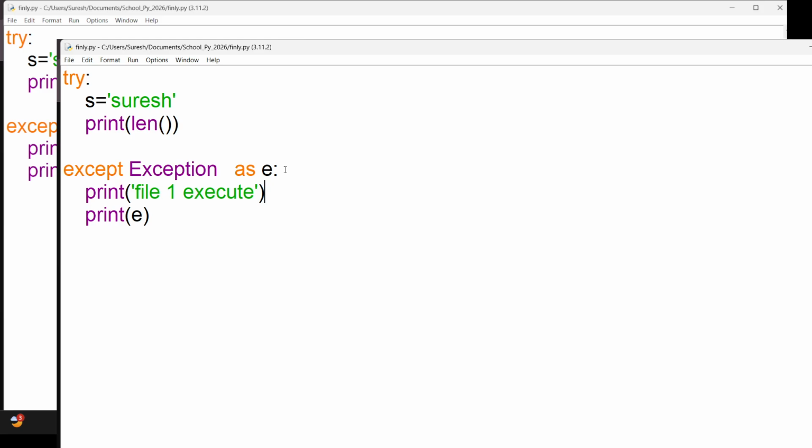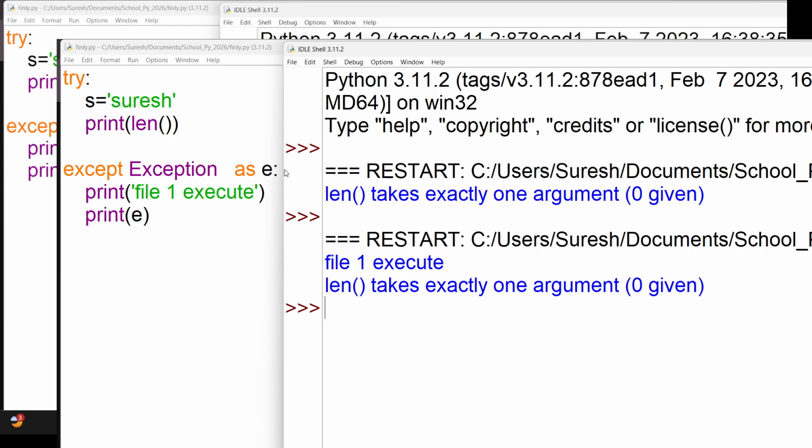Now it will work. Perfect, it is working. So now I will come to know which file is getting executed, up to this point. Here it is throwing the error that we are writing here. File one executes. Perfect.